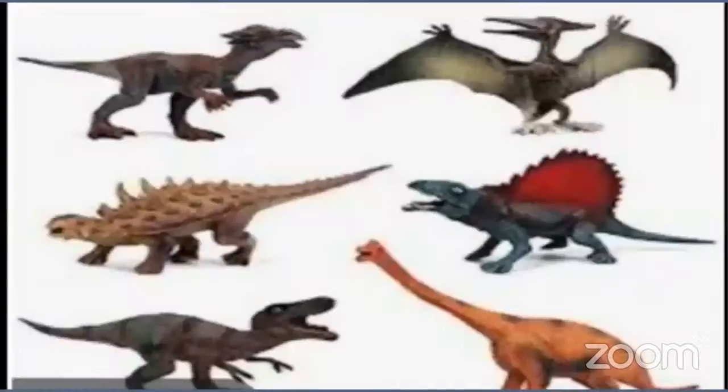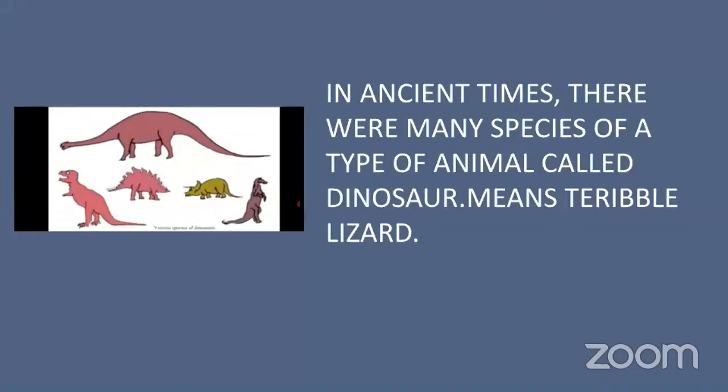Now see, all these are various animals. They all were initially there on the earth. In ancient times, there were many species of a type of animal called dinosaurs. Dinosaurs means, in Greek language, dinos means terrible and saurus means lizard.